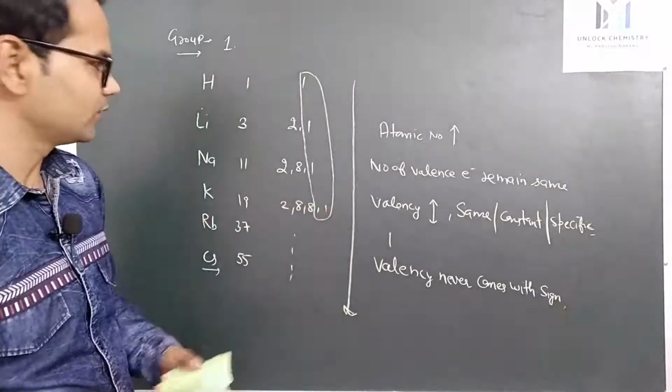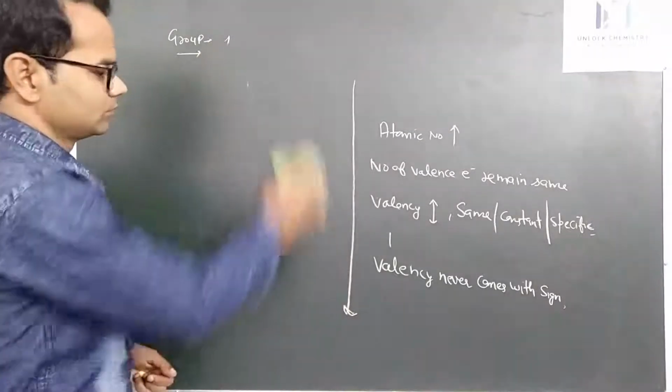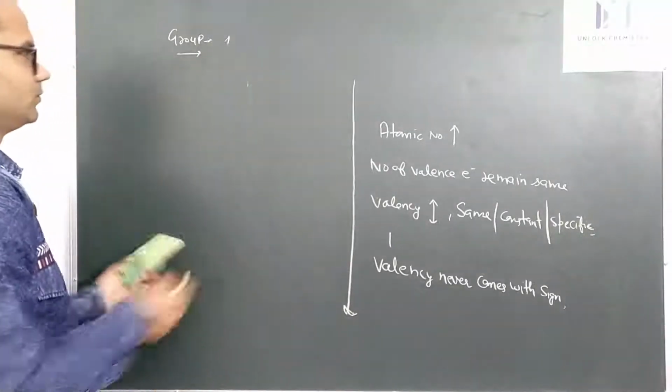For example, we take another group, group number 2.